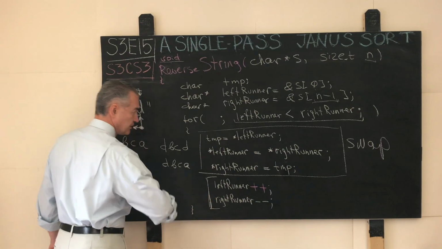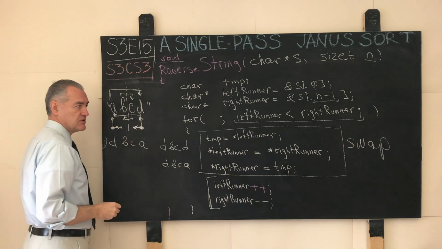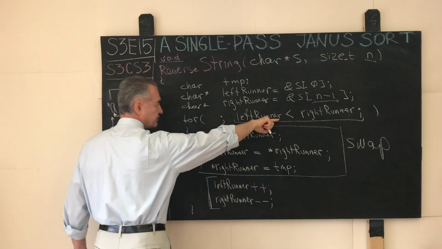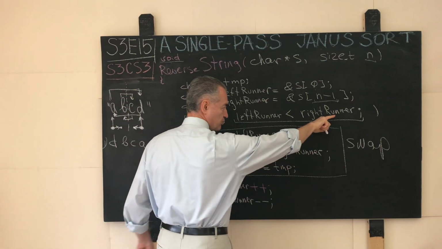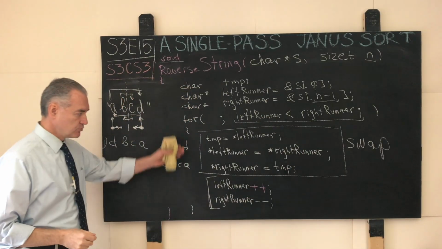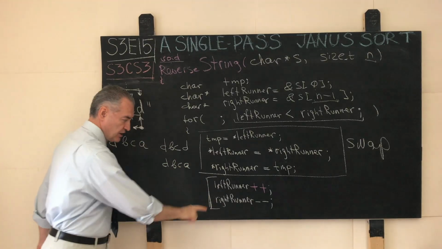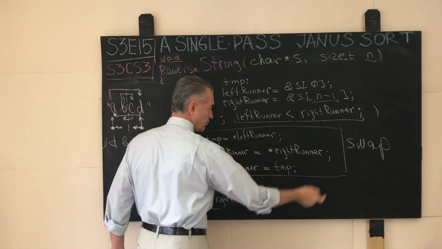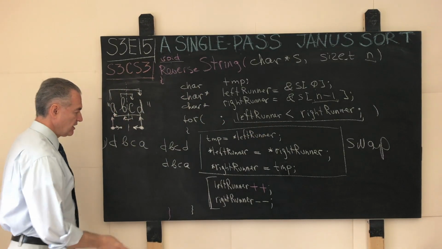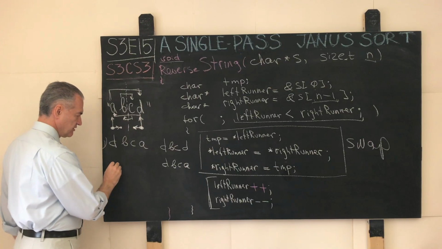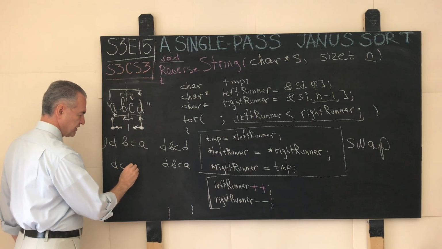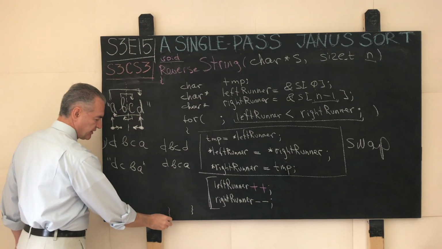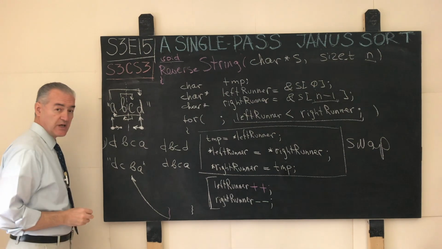After these two lines, the loop jumps to the beginning, the condition is tested, the left runner did not crisscross its position with the right runner, everything is good, we fall through, we swap the characters, we advance the positions. At this point, this test will fail, the loop will terminate, and the output we will have is precisely the following: B, C, B, A. At this point right here, when the function returns, this is what we will have in our container.